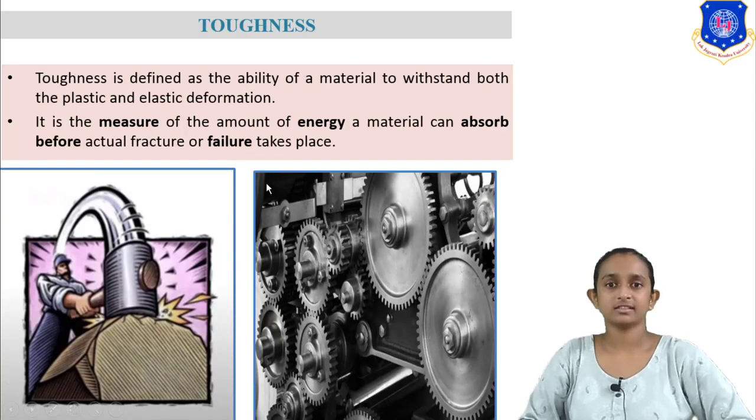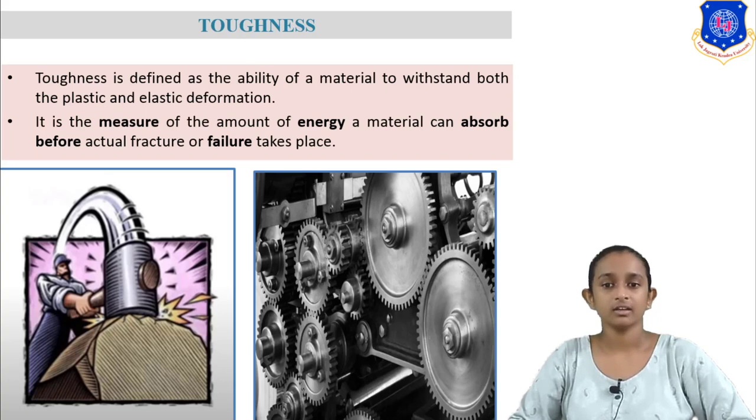Next one is toughness of material. So what is toughness? Toughness is the ability of material to absorb energy. As per definition, toughness is the ability of material to withstand both plastic and elastic deformation. And the second definition is, it is a measure of the amount of energy that can be absorbed by material before it fails or before it fractures.